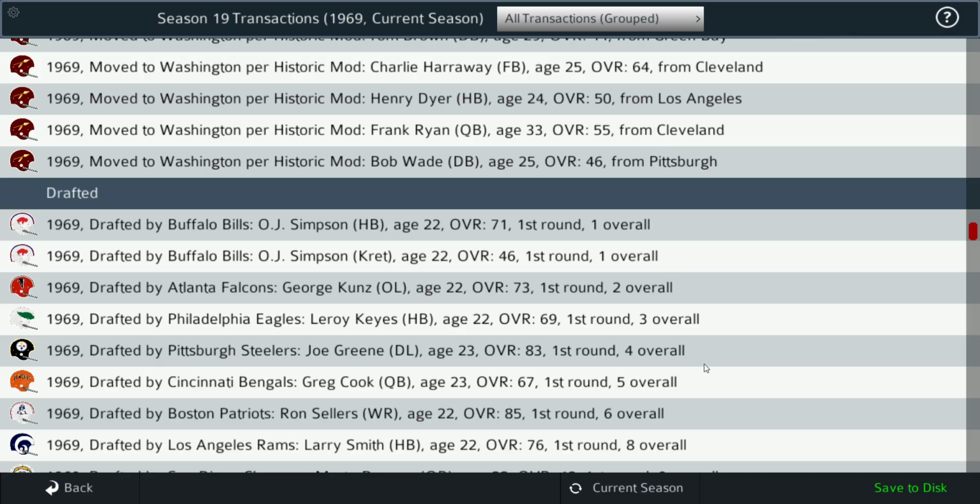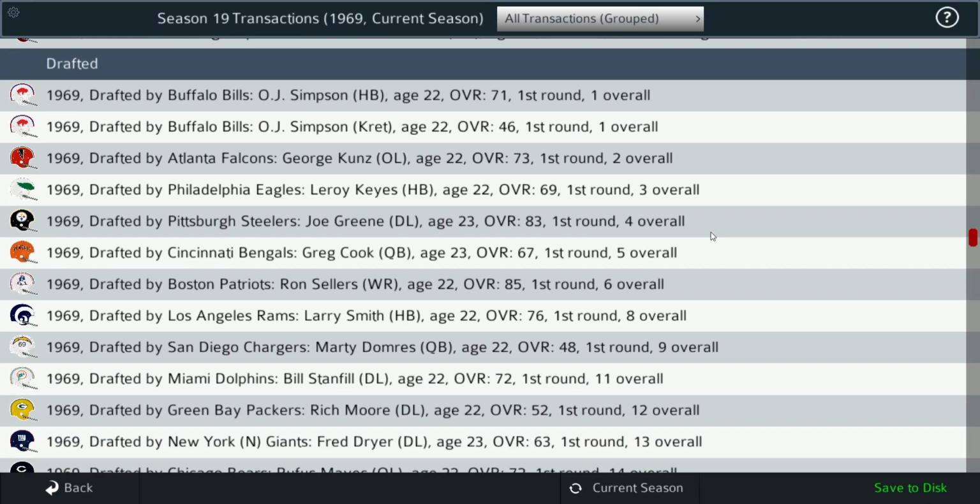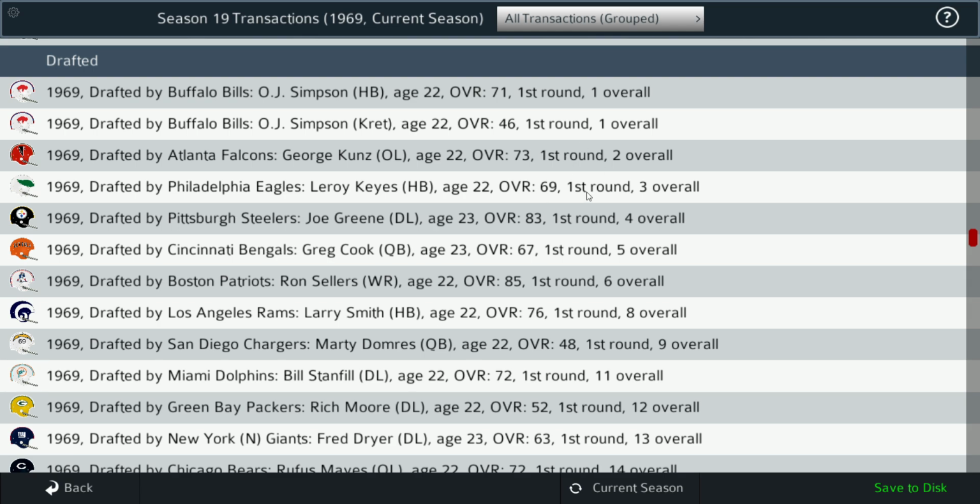Excuse me. So here's all the players that were drafted, and these are actually the draft positions. One thing I did notice, there was a mistake in the league file for '69, specifically with the 49ers, where the rookies are all designated correctly as rookies, but none of them had their pick number and draft round number.